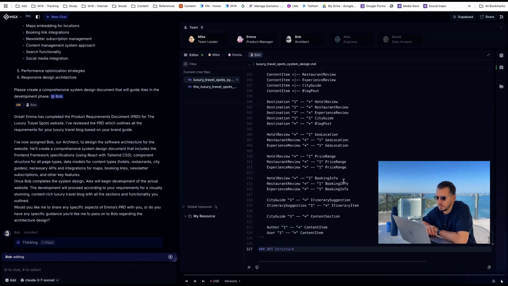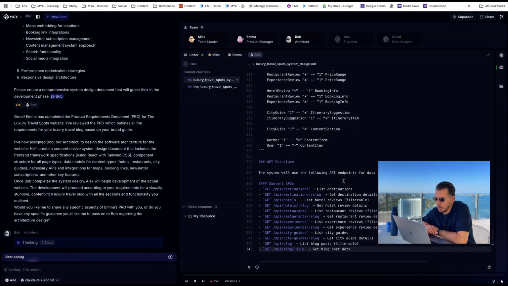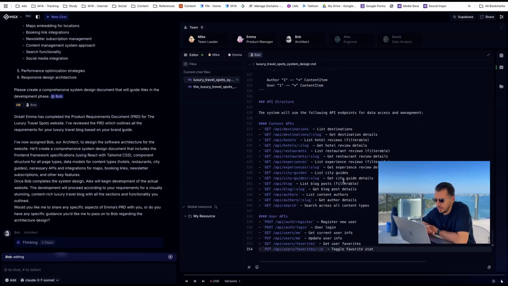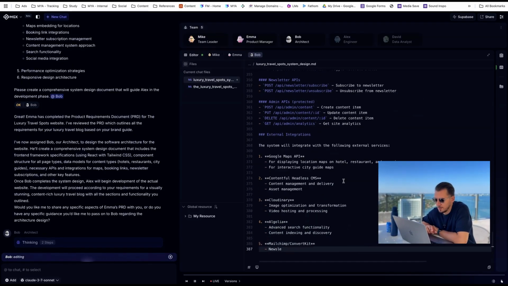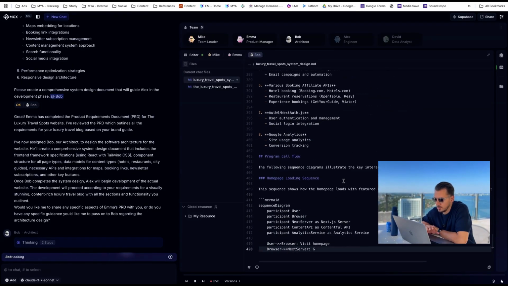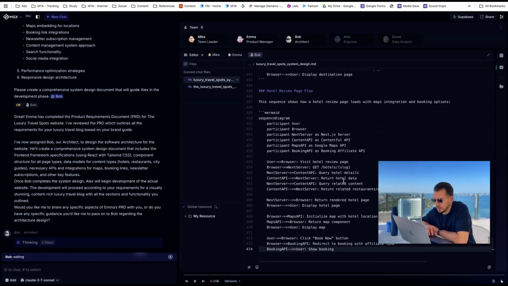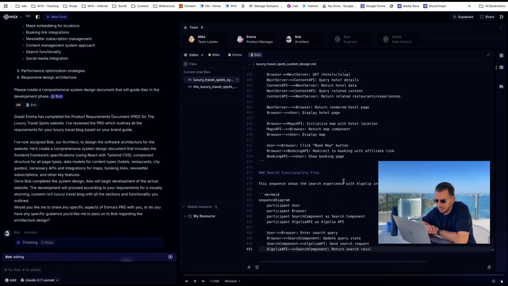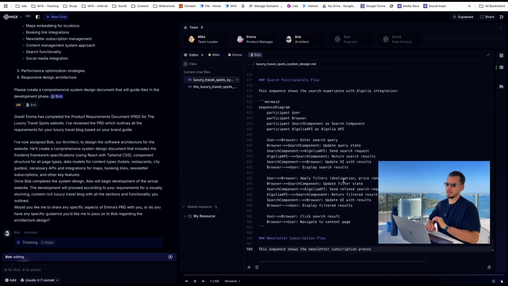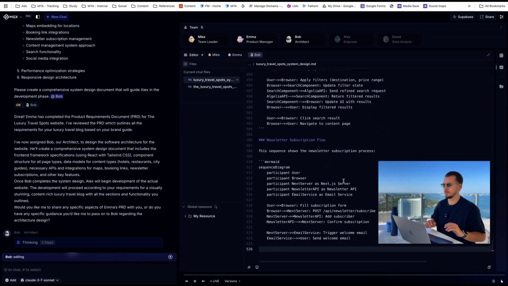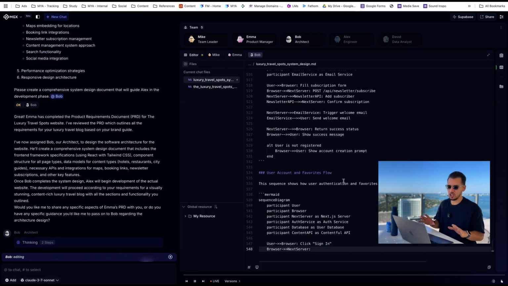So now we have Mike is in charge. He gave Bob, the architect, Emma's PRD. And now Bob is mapping out the architecture. He's already putting in a lot of APIs and systems. He's talking about Google Maps API and all of this. It's already super complicated. I don't think we need all of that. But hey, let's see where we get with this one-shot prompt.